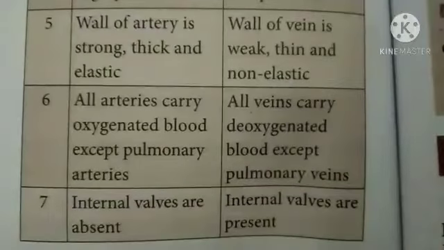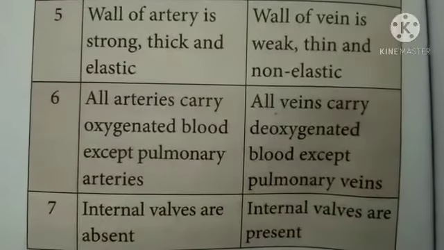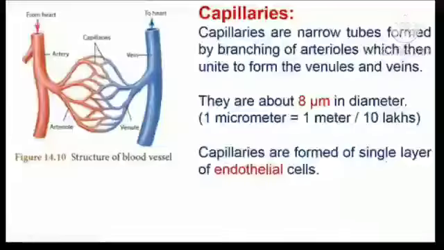All arteries carry oxygenated blood except pulmonary arteries. All veins carry deoxygenated blood except pulmonary veins. Internal valves are absent in arteries. Internal valves are present in veins. It may be asked as a 2 or 5 mark question, so study well.